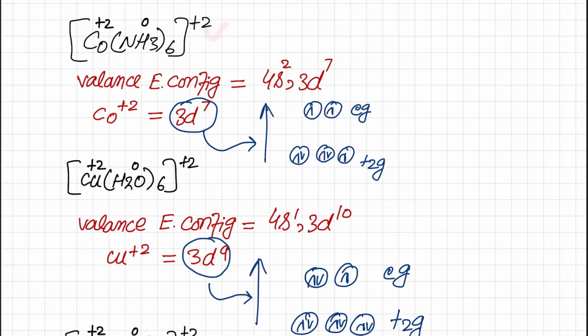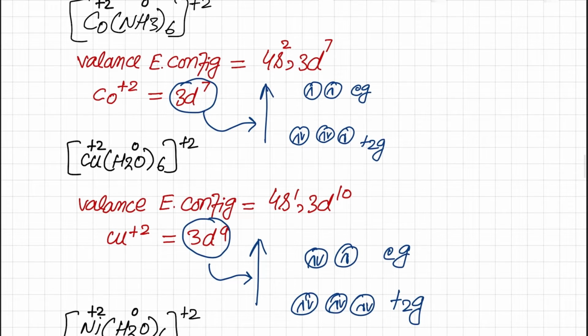It has a +2 charge, ammonia is neutral, so in order to balance the outer charge, we will place +2. This is the electronic configuration of cobalt, its atomic number is 27: 4s2 and 3d7. So in +2 form, these 2 electrons of s will be removed, so 3d7 is the electronic configuration of cobalt +2. Now how will these electrons be placed in Eg and T2g?